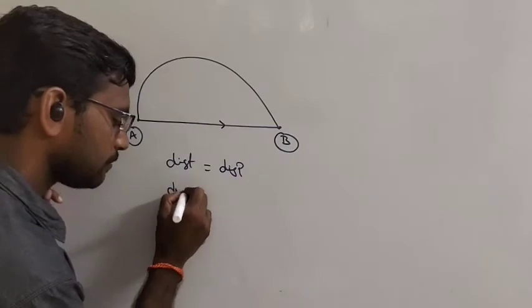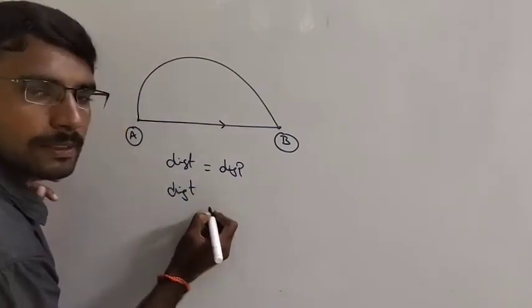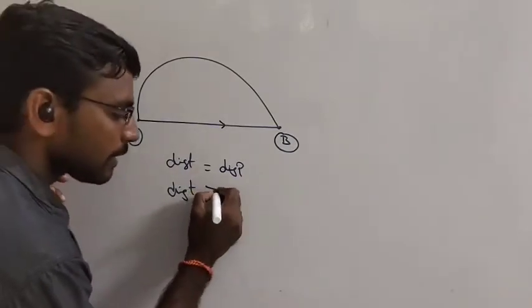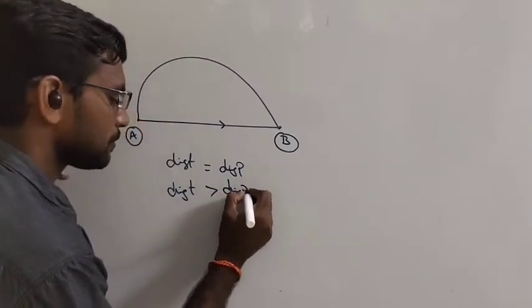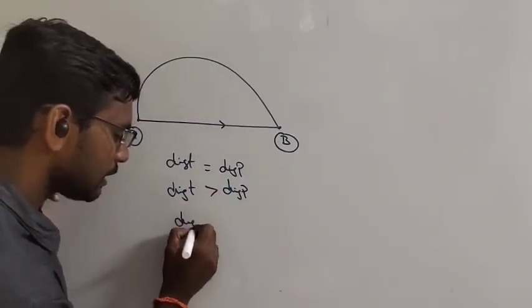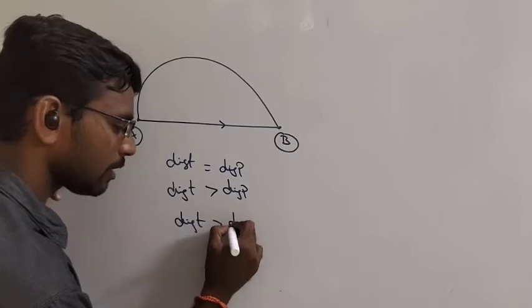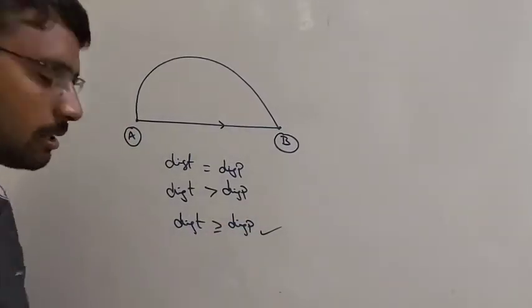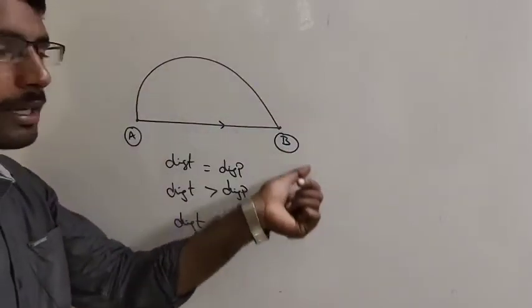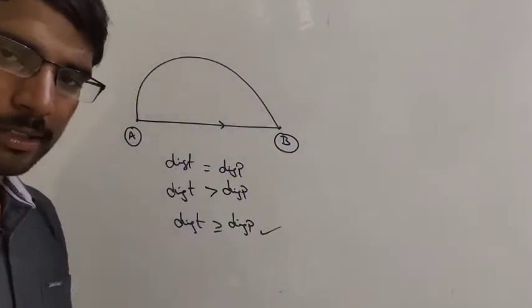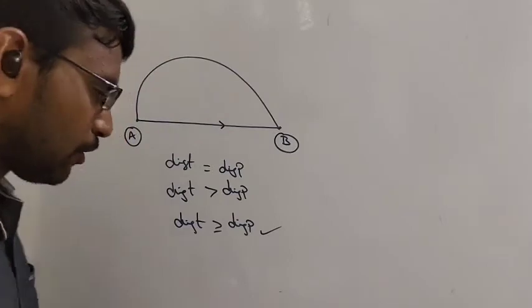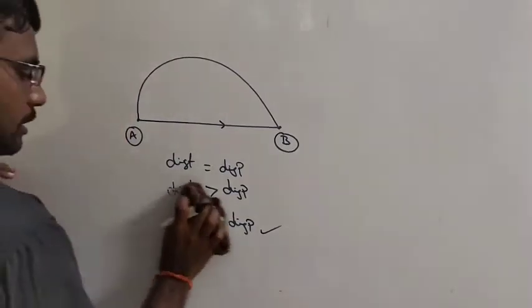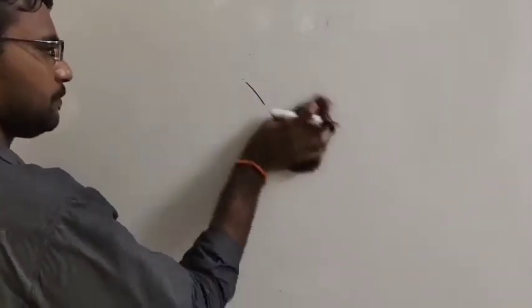So which is greater here? Distance is greater than displacement. So can I write the condition as distance is greater than or equal to displacement? Right? Obviously I can write like this. From this we can conclude that distance is greater than or equal to displacement. Hope it was fine.